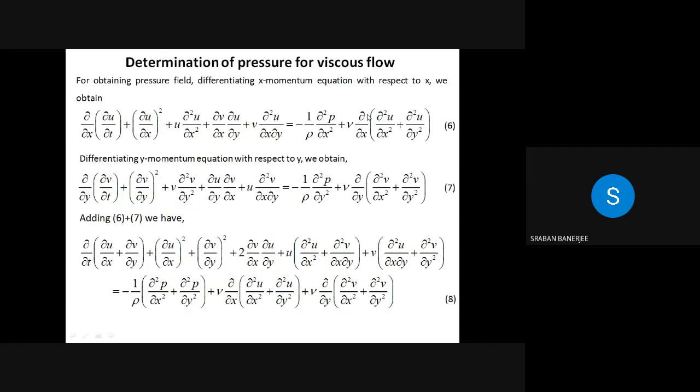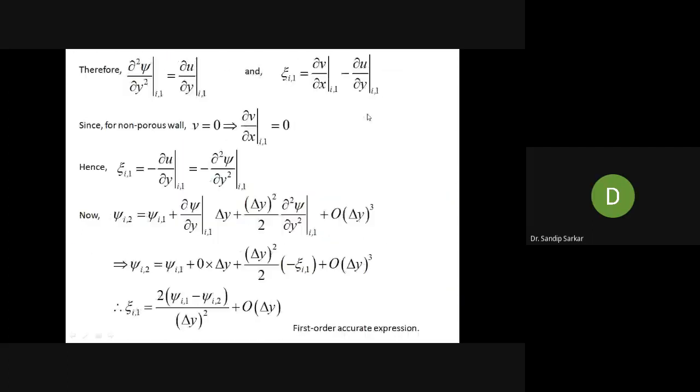Step number 3, once you have obtained the solution of vorticity from this vorticity transport equation, with this obtained value of vorticity, you solve this stream function equation, grad square psi equal to minus zeta. The zeta is known, the stream function is unknown. With the known values of zeta, you can solve grad square psi equal to minus zeta to obtain the value of the stream function. That is step number 3.